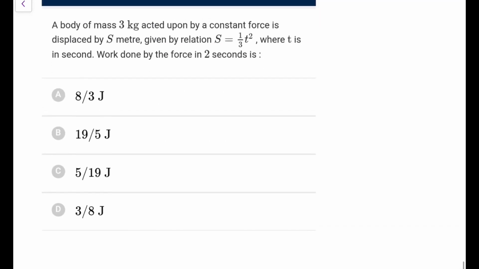Next, last one. A body of mass 3 kg acted upon by a constant force is displaced by s meter, given by s is t square by 3, where t is in seconds. Work done by the force in 2 seconds would be? So directly you can say work done would be delta K, that is half m v square minus u square. So let's assume u to be 0, you have to find the velocity at t equal to 2 seconds.